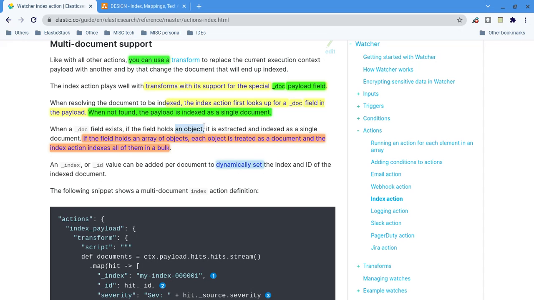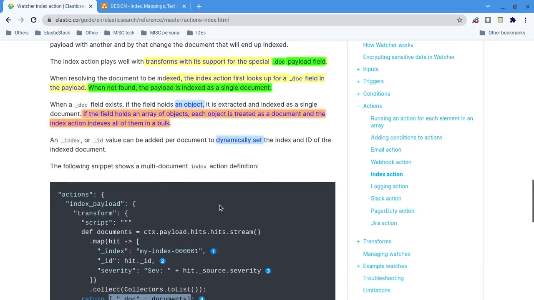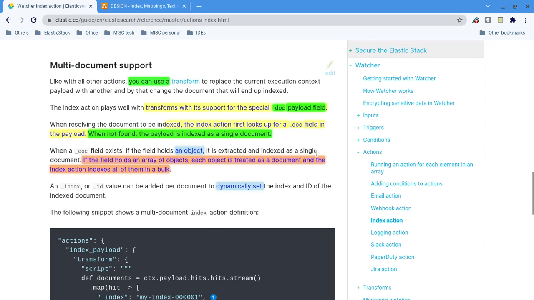Let me go with some other color. If the doc field is there and it is an object, then again it will store a single object. In my sample case it's an array. So very simple. If the doc field is not there, the entire payload will be stored as a single document. Now, if it is an array of objects, then each object is treated as a separate document, and index actions are created for all of them in bulk.